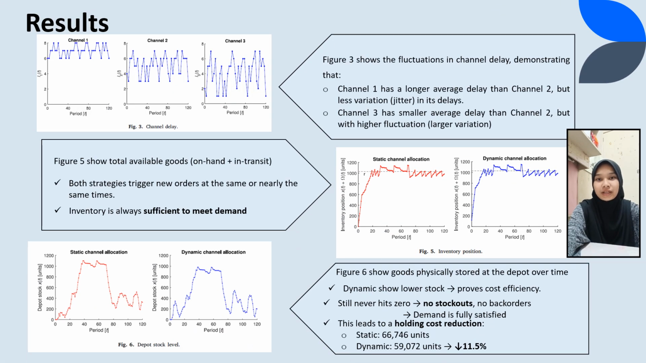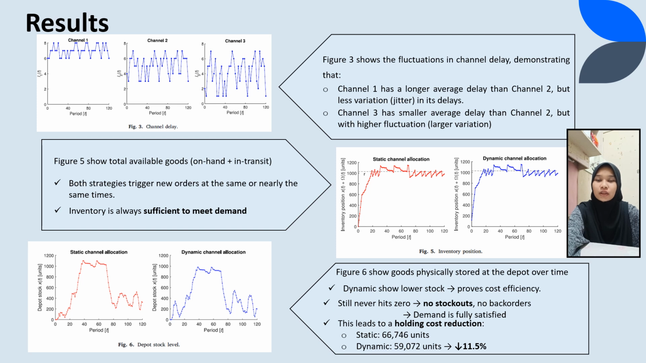The result that we can get from the previous scenario is about channel delay, which shows the fluctuations in channel delay involving channel 1, channel 2 and channel 3. As we can see, channel 1 has a longer average delay than channel 2 but less variation in jitter in its delays. Next, inventory position of static channel allocation and dynamic channel allocation.